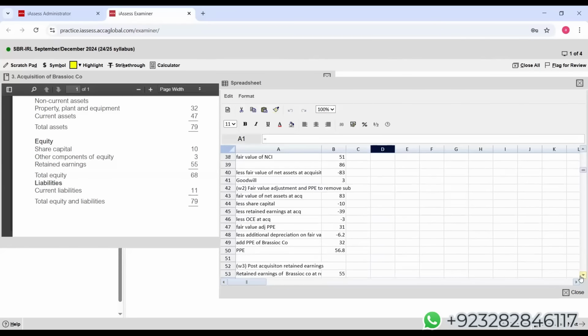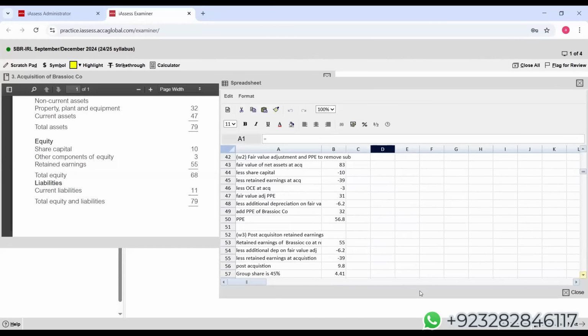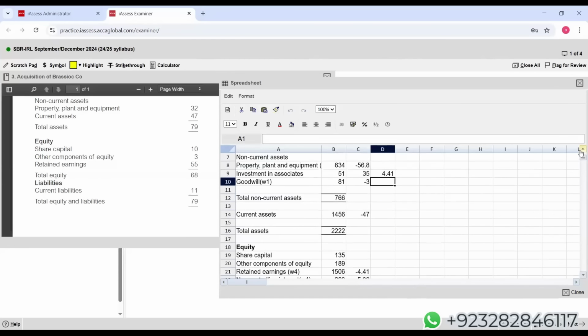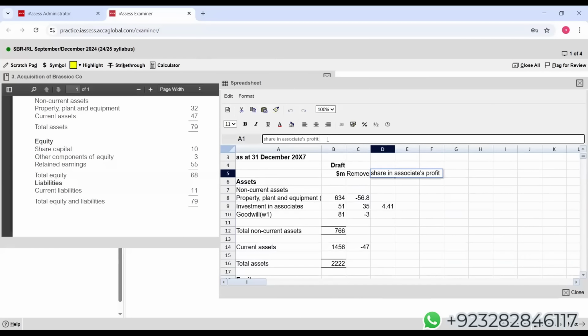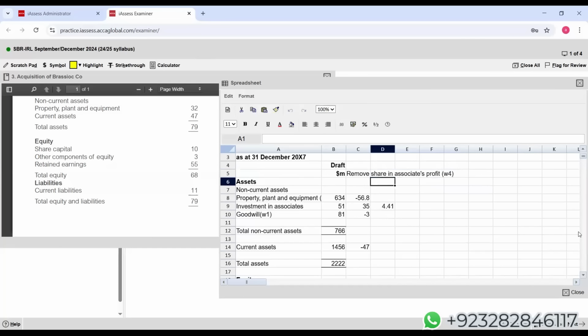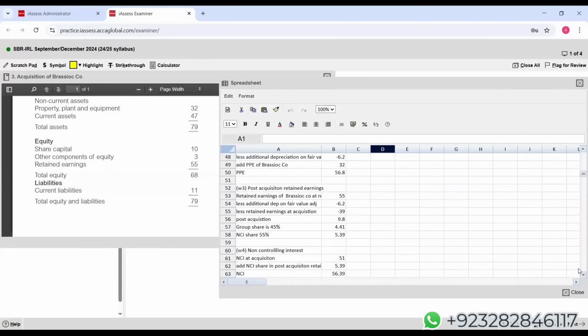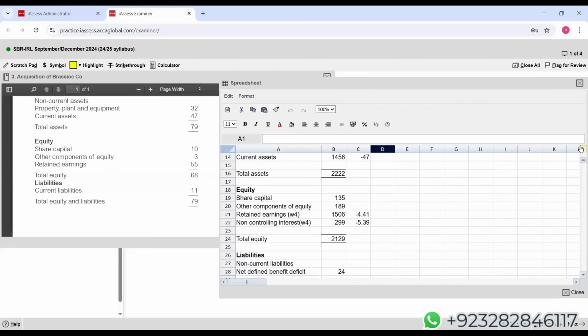Where is that? I want to give the reference here. Share in associate profit, it was working 4, I hope so. Let's check also. No, it was working 3. Do the correction. Working 3.